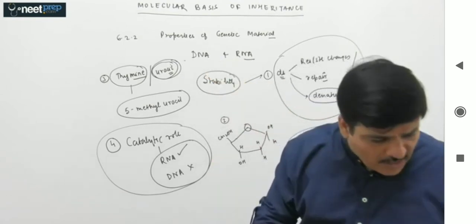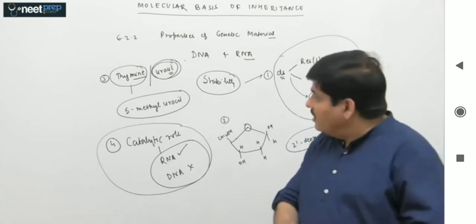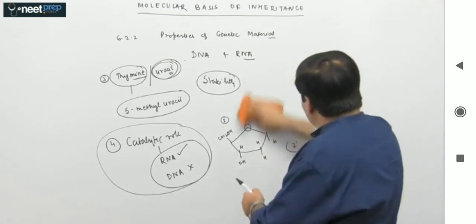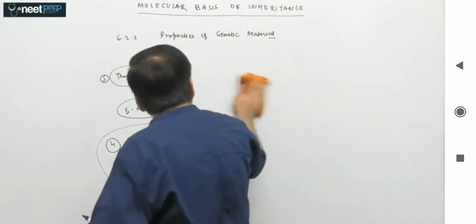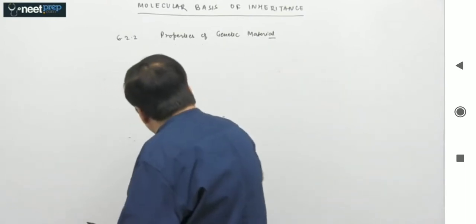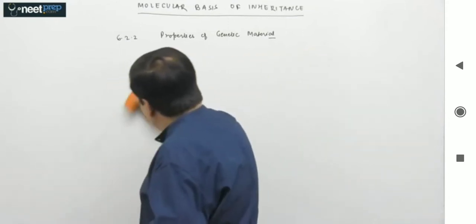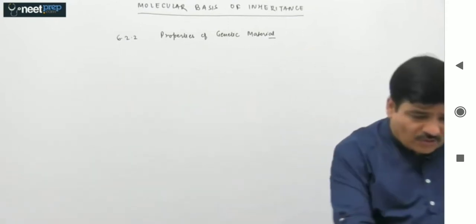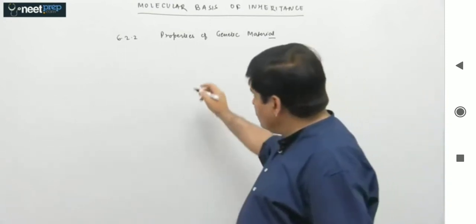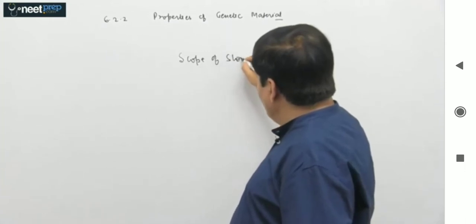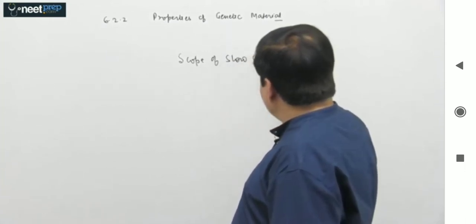Now let us look at the third parameter. The third parameter was that there must be a scope of slow changes. So let us compare DNA and RNA, to see which one actually affords scope of slow changes. So now my criteria is there must be scope of slow changes.